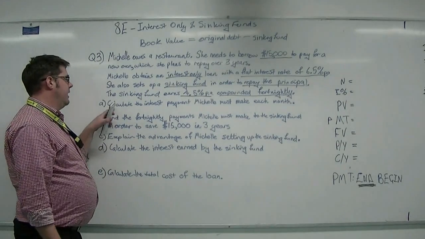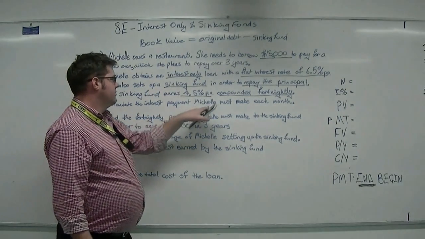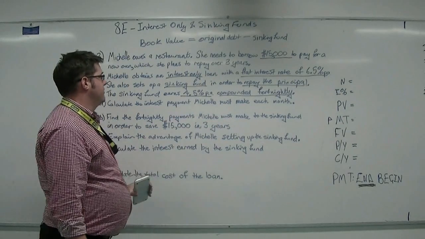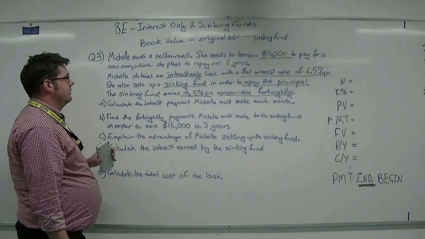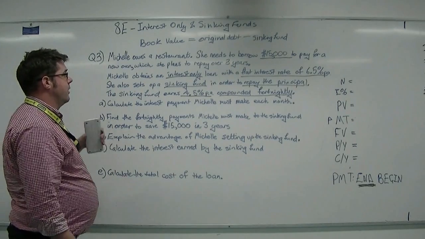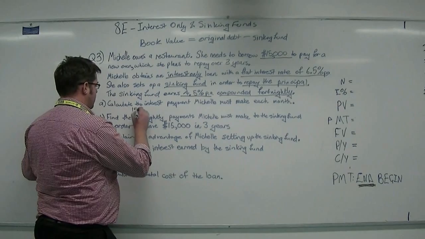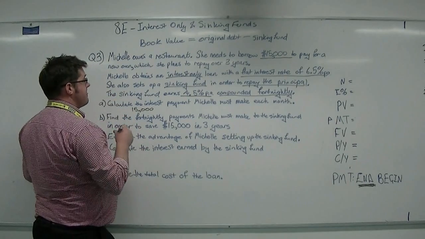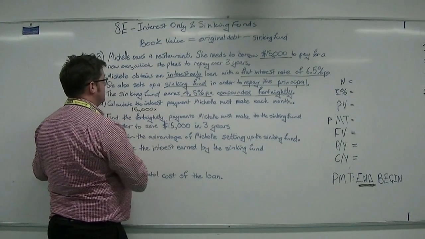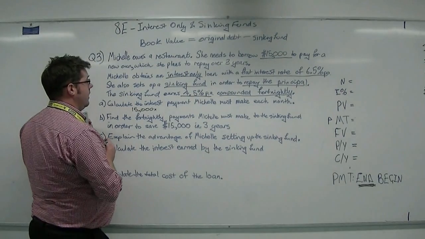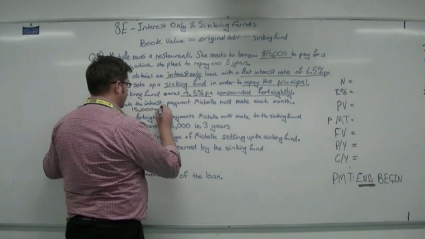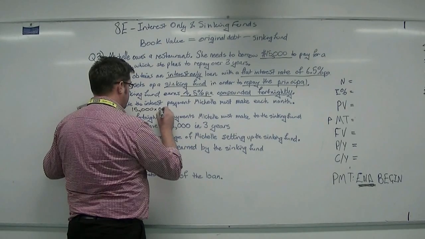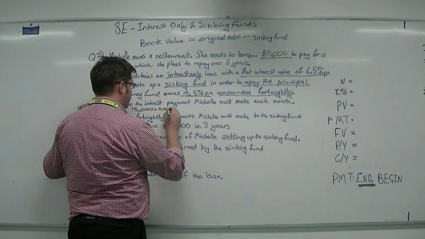Okay, so in 6A, we're asked to calculate the payment Michelle must make each month. In order to do that, this is actually quite easy. We take our 15,000 that we start with, and we multiply that by our interest rate, which is 0.065.